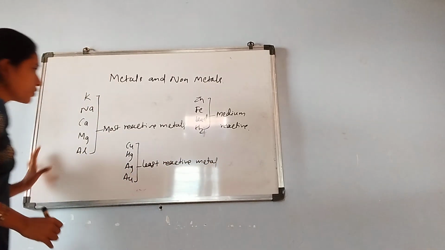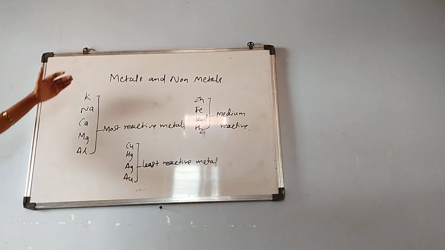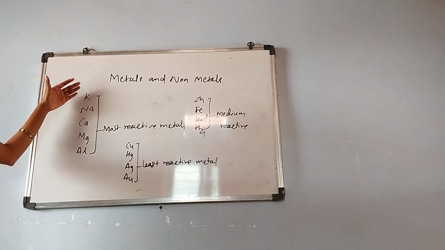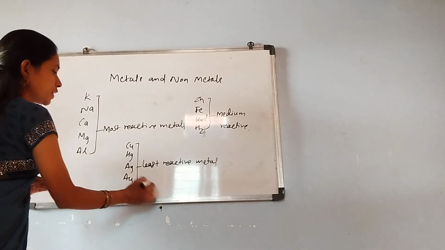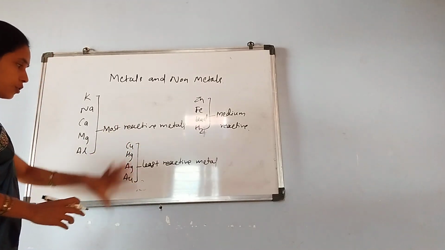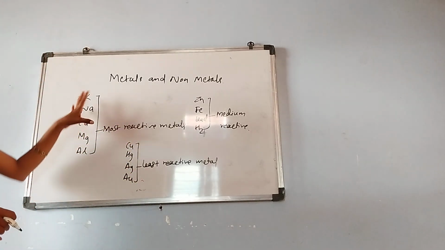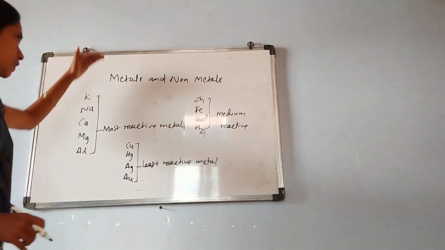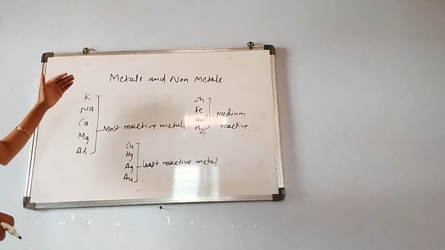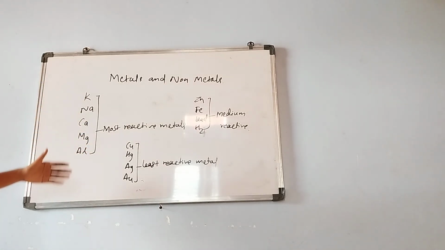The reactivity series we should know. According to that we can arrange them in descending order from potassium to gold. Gold is the least reactive. These metals are the least reactive, these are the most reactive metals, and these are the medium reactive metals. So we can make a list in decreasing order. This is called the reactivity series.